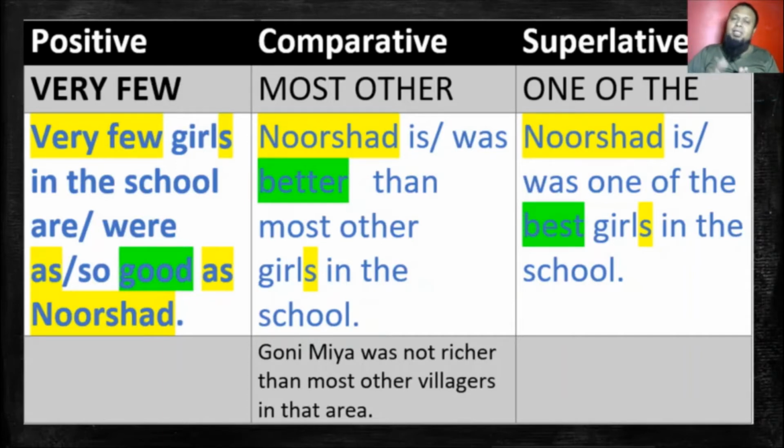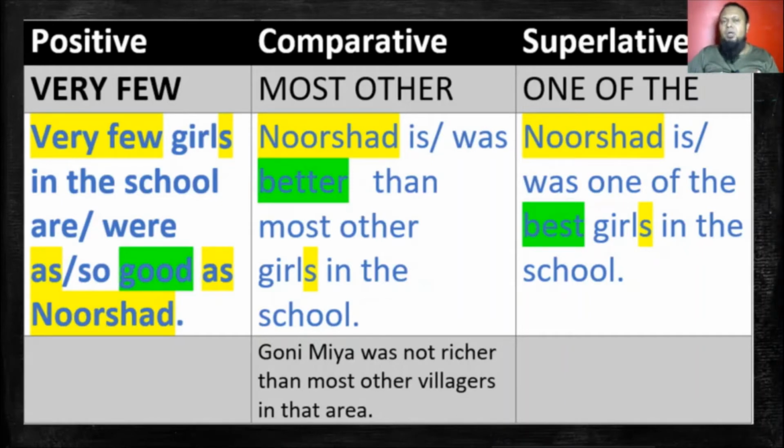But you can easily understand by the plural form. Girls, boys, or something like that. After very few, there should always be some plural form: girls, boys, shirts, rivers. Very few rivers in Bangladesh are as big as the Padma, something like that.